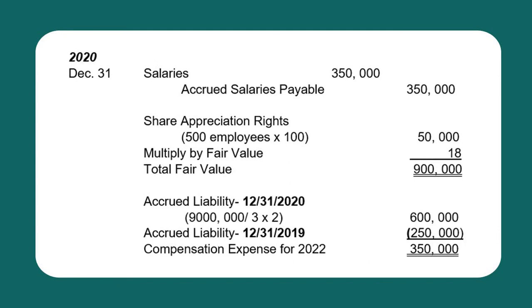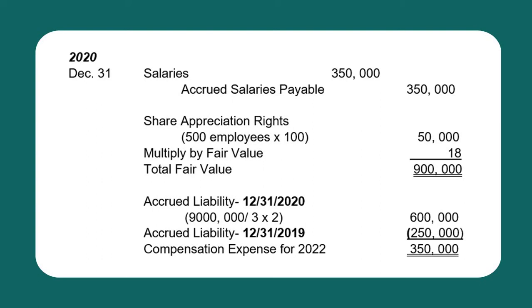At the end of 2020, the amount to be recognized is 350,000, computed as share appreciation rights, 50,000, multiplied by the fair value on that date, 18. So the estimated total fair value of the liability after the vesting period is 900,000. And since we are still on the second year of the vesting period, we will get the balance on the second year, which is 600,000. That is computed as 900,000 times 2/3.